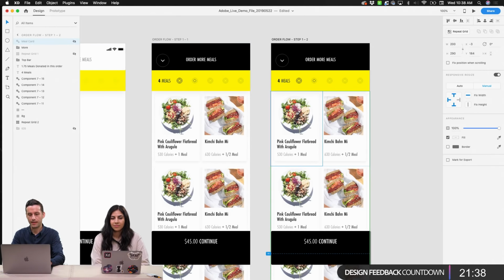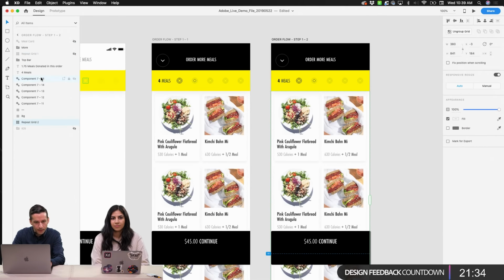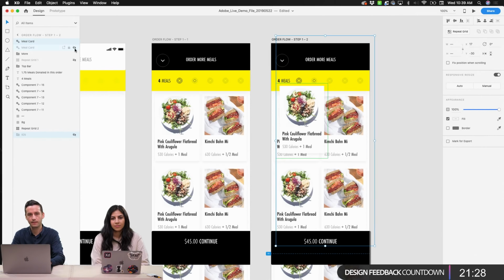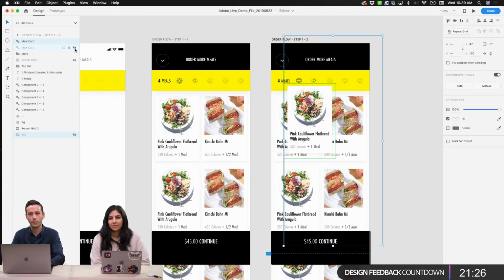So what I want to do is actually, for illustration's sake, grab that component that I just pasted right there and move it up so that it's somewhat overlapping with this yellow bar up top. So at this point, what we're simulating is a user tapping or holding and dragging this particular meal up into this bar up at the top.